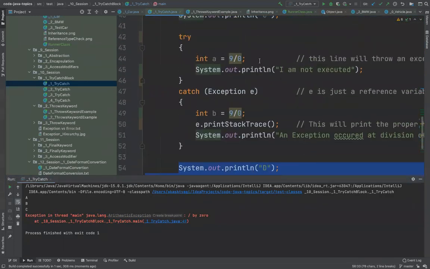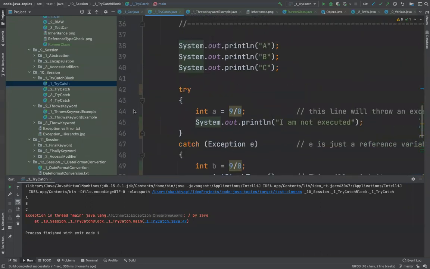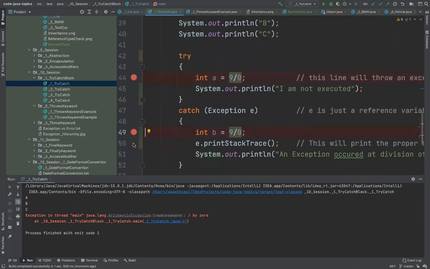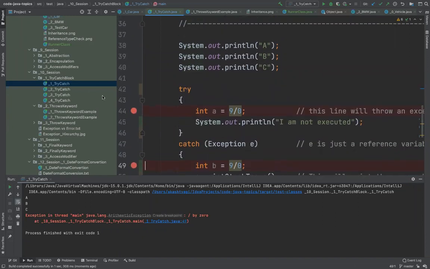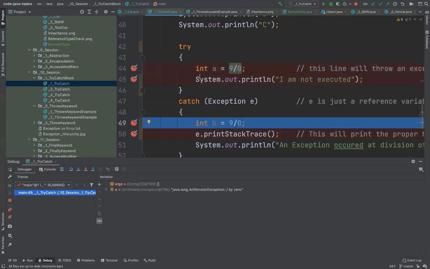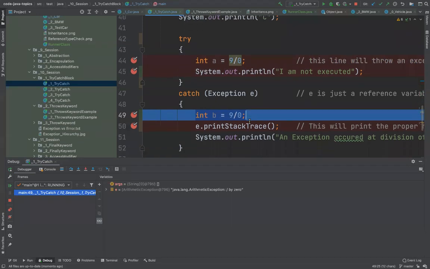So let's see what happened. This is how I can also explain debugging, if someone asks about debugging. Let's start debugging this. I'll put a breakpoint here. If I do a right click, debug as, it stopped here. Then I do a resume. Either it will come to this line or it should come to this line. If I click on run, resume program, you see it did not come to this line, it rather came here. It has come to the catch block, but there is another problem because inside the catch block, I still have an error.